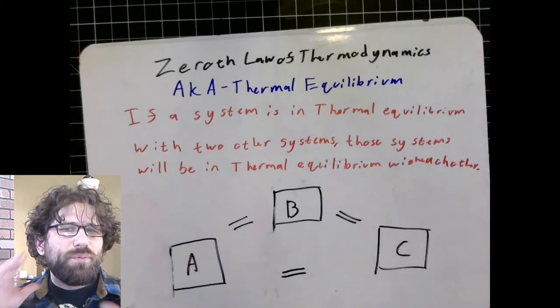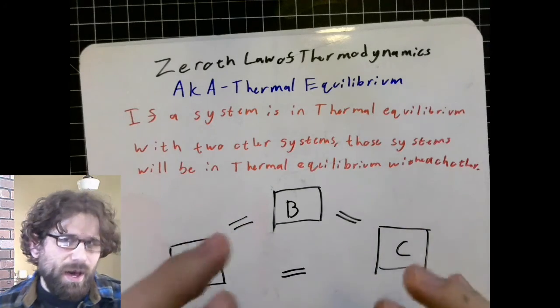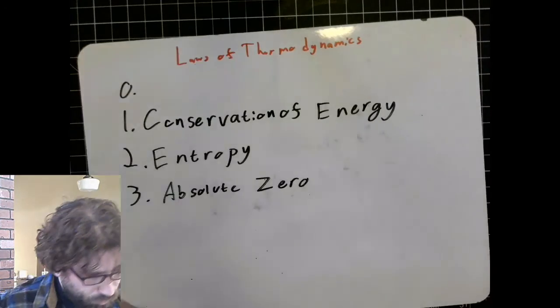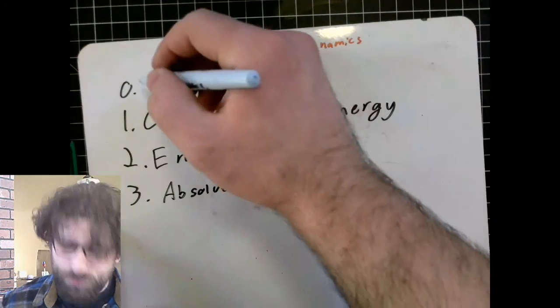So even though it seems really simple, and often the really simple laws end up getting the most complicated words because we're trying to put this basic fundamental idea on paper, it is actually extremely important. So the zeroth law of thermodynamics is really thermal equilibrium.